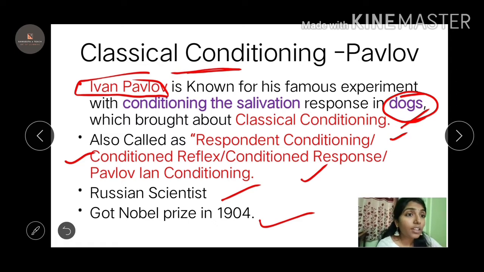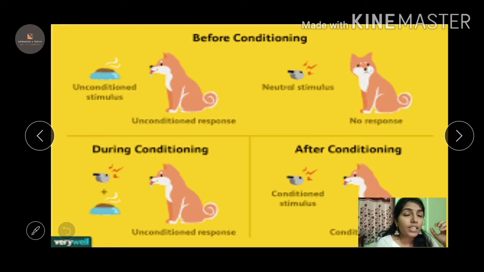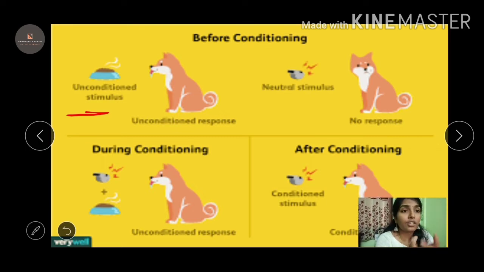Now let's look at the experiment. Before conditioning, any dog gets a natural stimulus. When a dog sees the food, it gets salivated. It is a natural phenomenon. Whenever the dog sees the food, it will get salivated. It gets tempted. So it is an unconditioned stimulus. Seeing the food is unconditional. It is happening in a natural way, there is no condition that I'm applying. So the unconditioned stimulus is the food, and the unconditioned response is the dog's salivation.